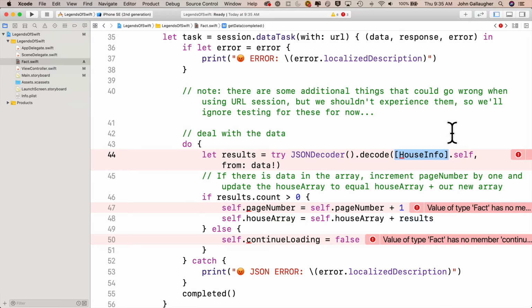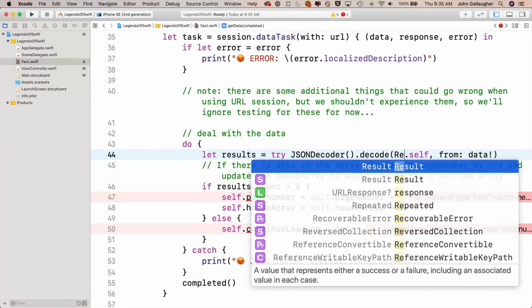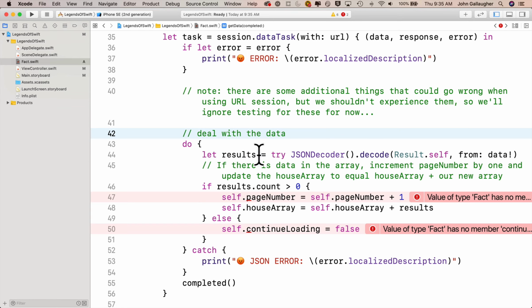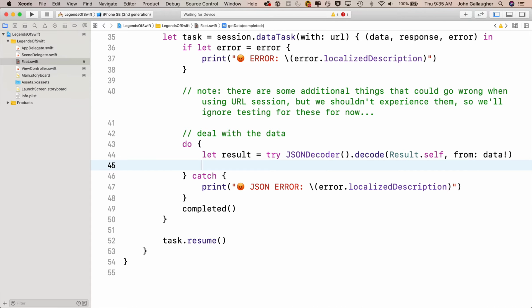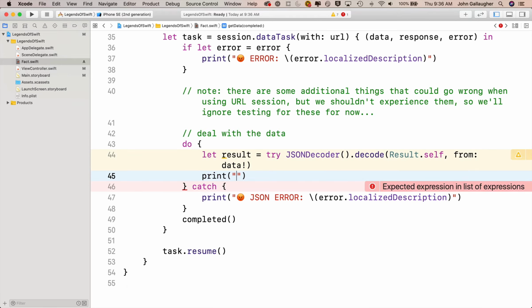Down here where I decode my JSON, I don't want to decode it into an array of house info like I did with Game of Thrones. I'm going to decode it into a Result type with capital R, and save that into a local constant called result. I can cut out everything below that heads to the catch portion of this clause, and then I'll put in a print statement: print quote, string interpolation, result.value.